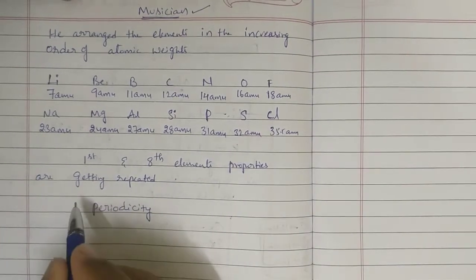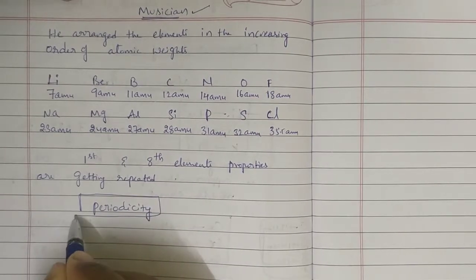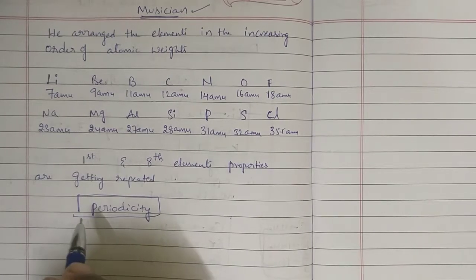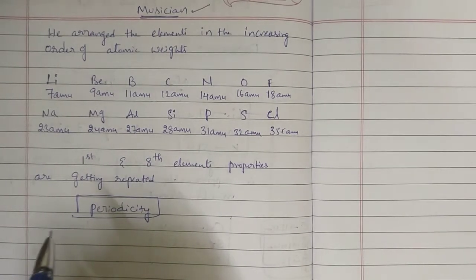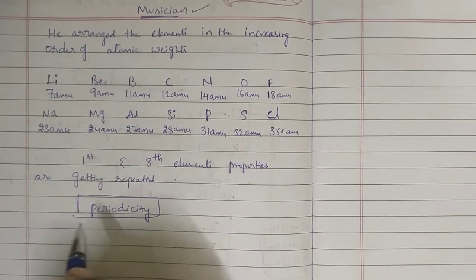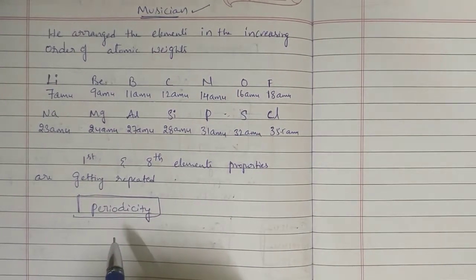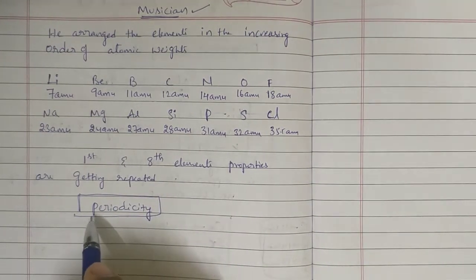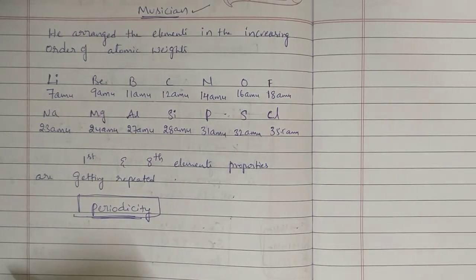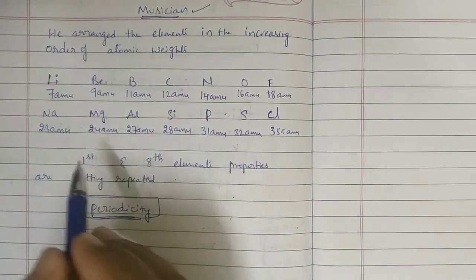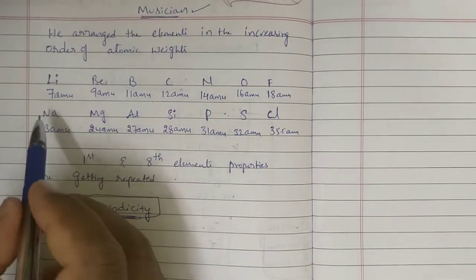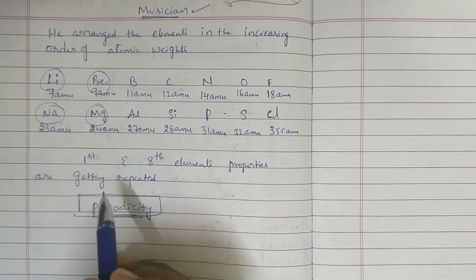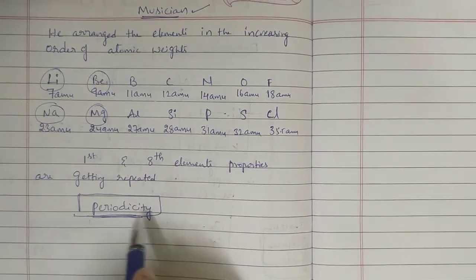Correct? Periodicity came into existence from the classification Newland's law of octaves. They thought this is one of the important concepts to classify the elements. That's why they included this in the heading, periodic classification of elements. That periodic term we got from here only. When we arrange the elements in the increasing order of their atomic weights, properties of elements are getting repeated. That repetition of anything is called periodicity.